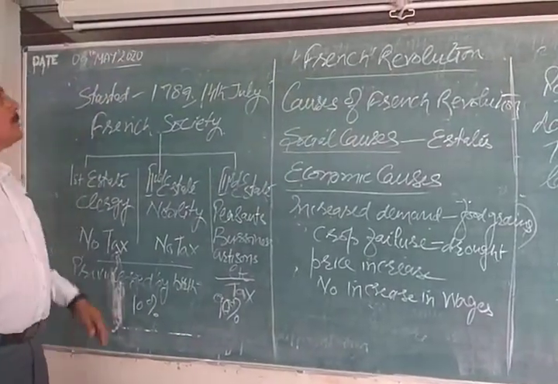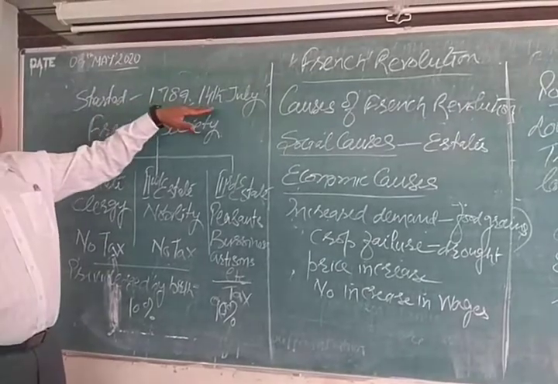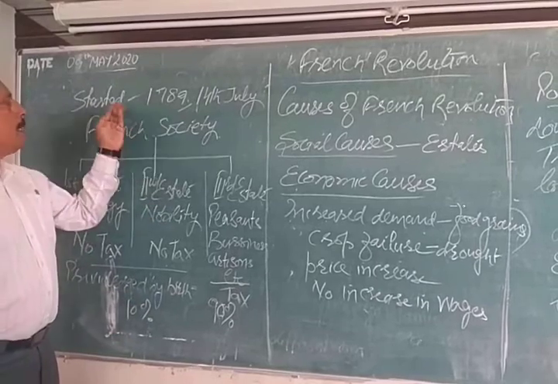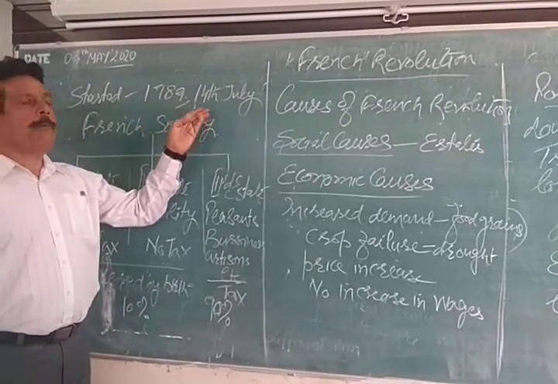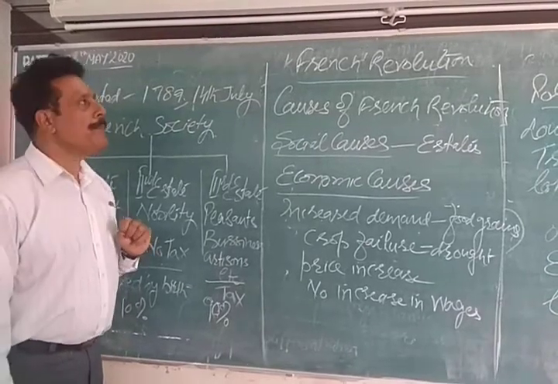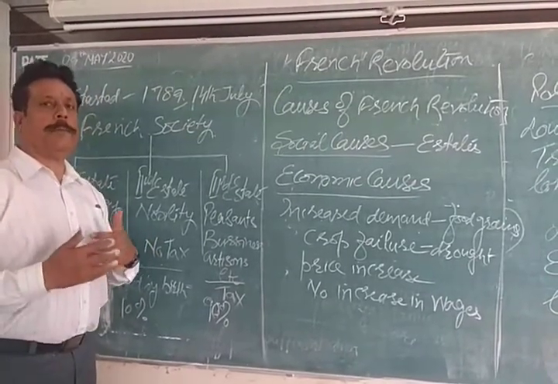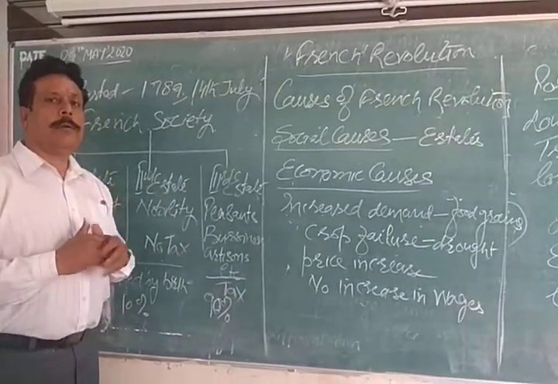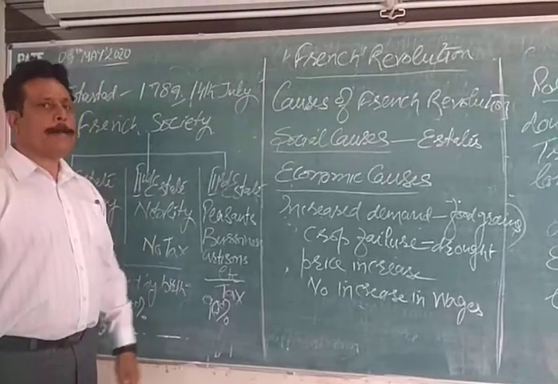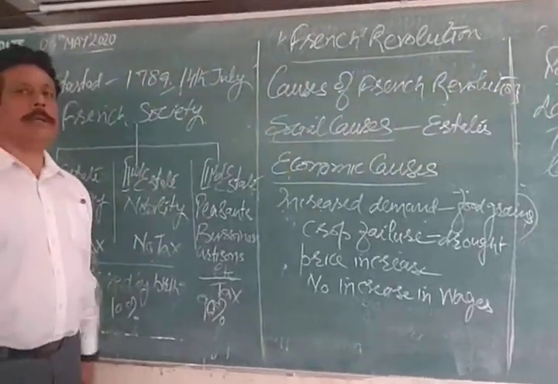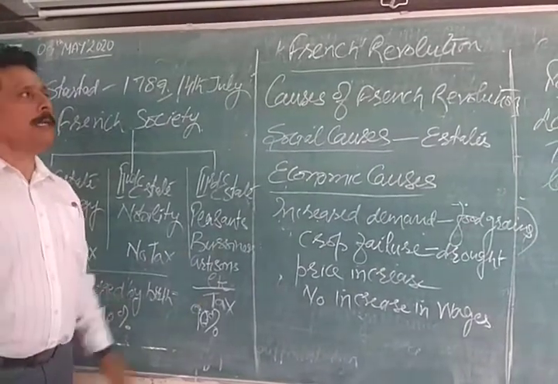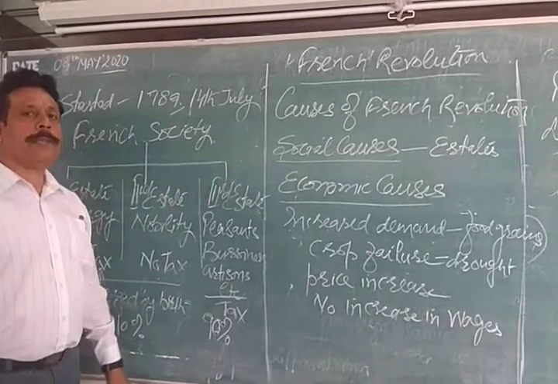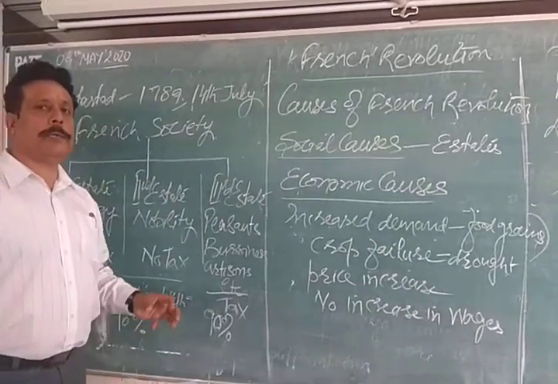The French Revolution took place on 14th July 1789. To understand the revolution, now what is a revolution? First of all, we must understand. A revolution is a kind of protest where a large number of people are involved to bring some political change. For example, in the French Revolution, the entire country, a large number of people, were involved to bring that political change in France. So that is why we call it a revolution.